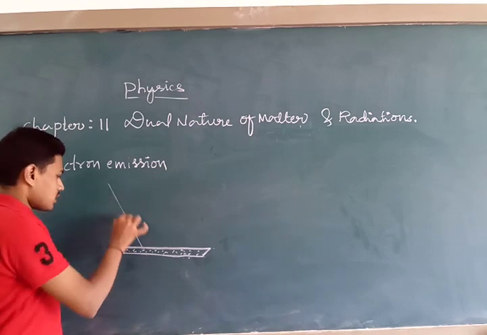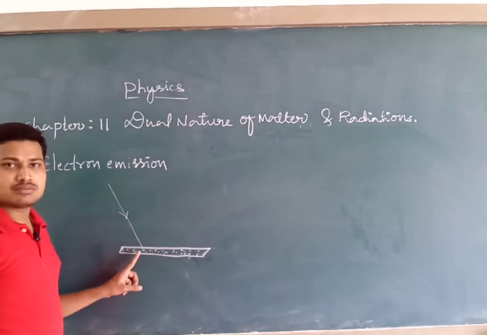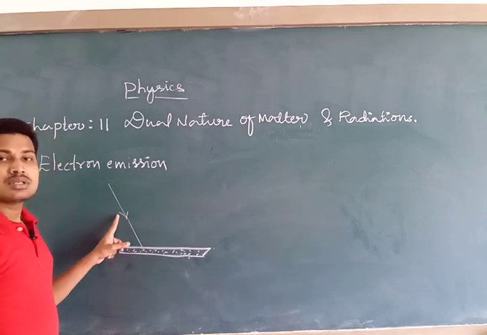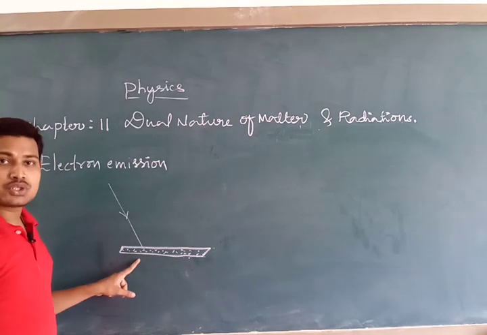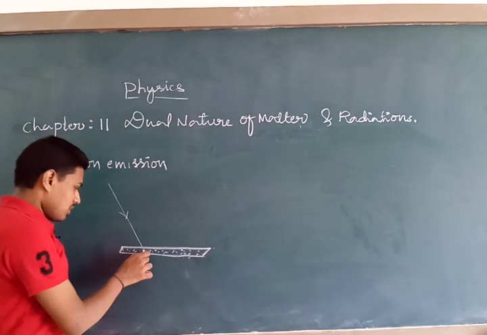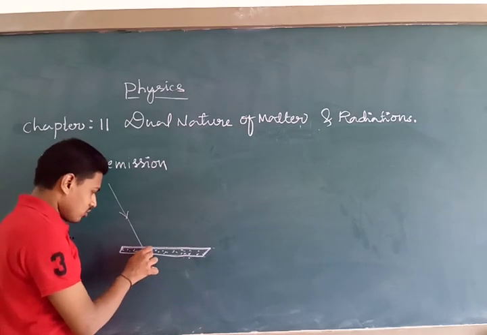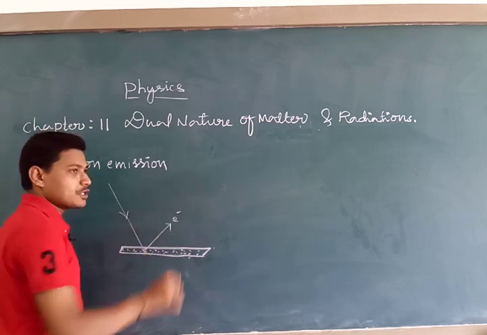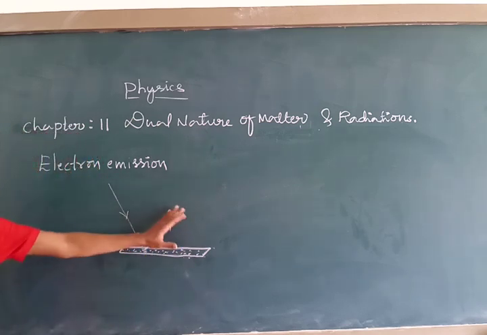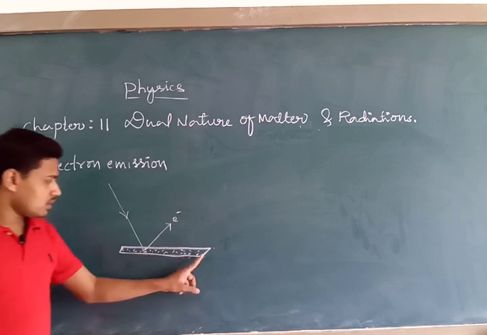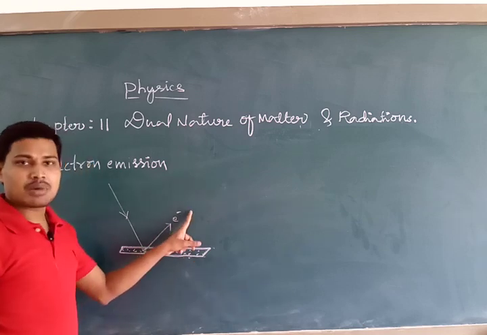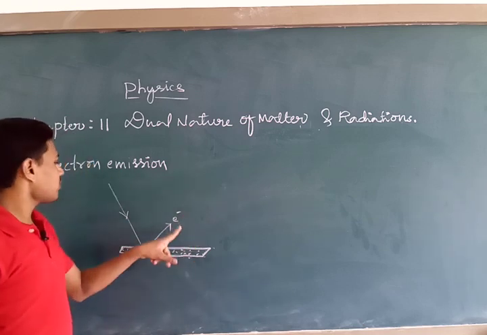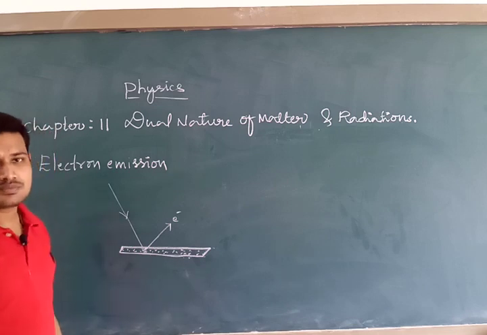When I illuminate it with radiation of a certain particular frequency, what happens? Some part of the energy gets transferred to the electron, and with the help of this energy, the electron gets ejected into free space. The negatively charged entity of that material comes out. This type of emission is called electron emission.